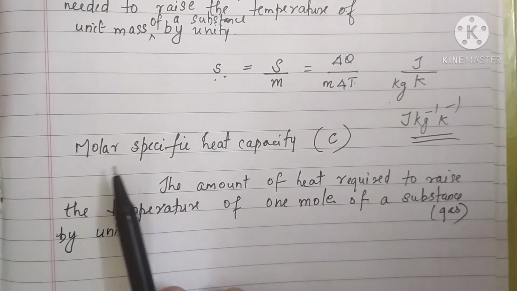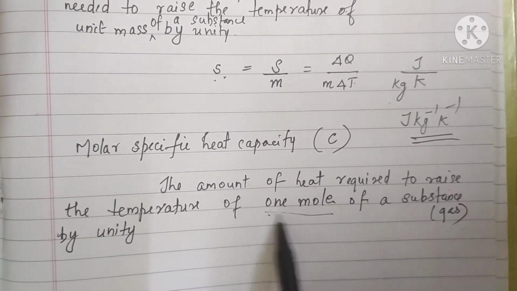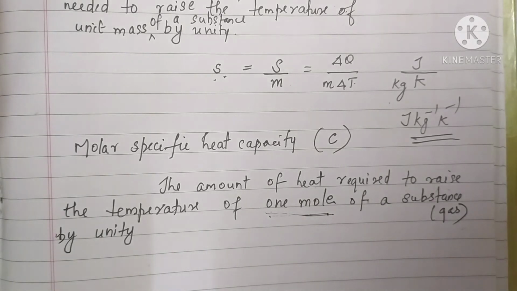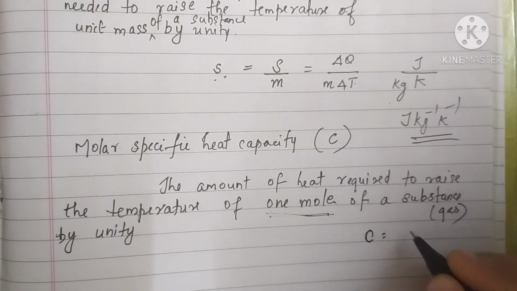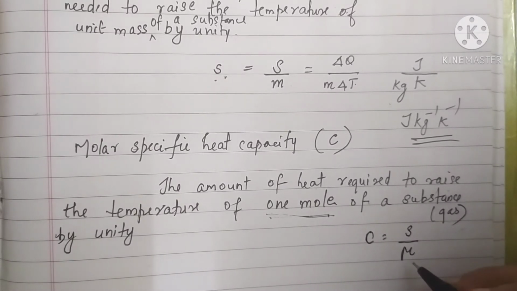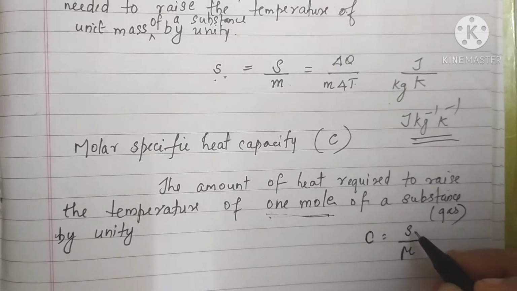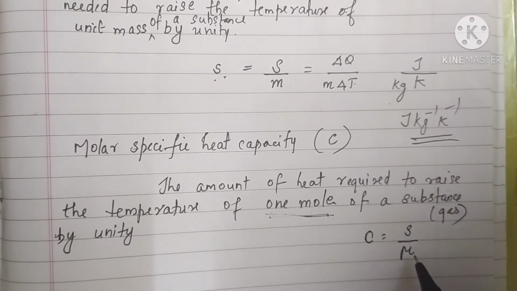Clear? Molar specific heat capacity is denoted by the letter C. So what is it? The amount of heat required to raise the temperature of 1 mole of a substance by unity. If we want to write the expression, C is equal to the specific heat divided by 1 mole, represented as mu, where mu represents the number of moles of the substance.